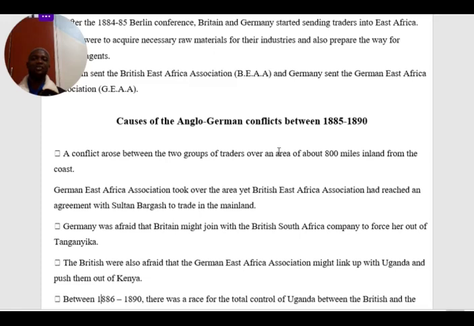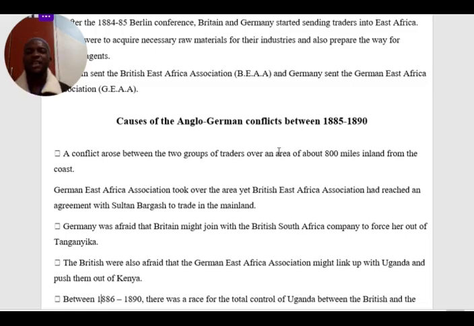But the Germans grabbed this area, which annoyed the British East Africa Association, and it ended up confronting the German East Africa Association, making their conflicts inevitable.